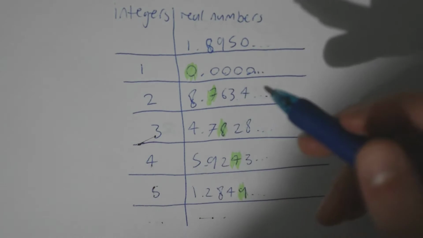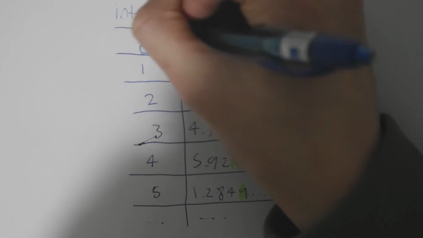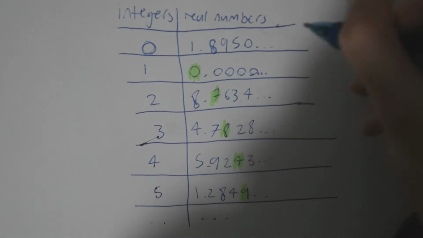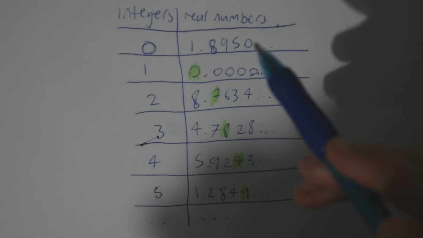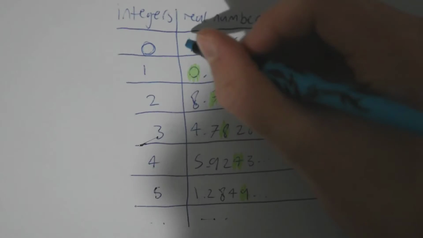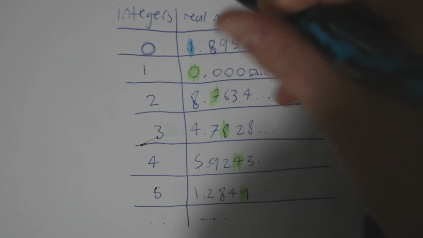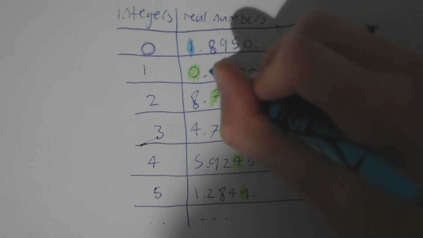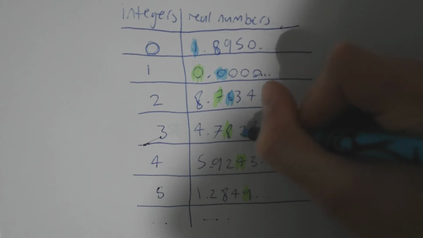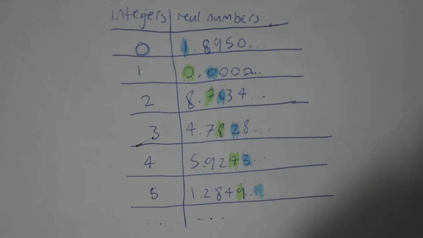Let's say, for example, oh, I made a stupid mistake. I didn't do 0. Okay, fine. Let's say there is one number we missed. Whatever. Doesn't matter, because we can just do it again. Let me grab a different color. Highlight the first number of what is now the 0th term. The second number of the next one. Then the third one, fourth one, fifth one, and so on and so forth.